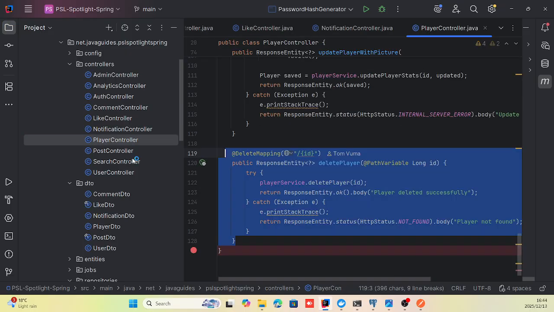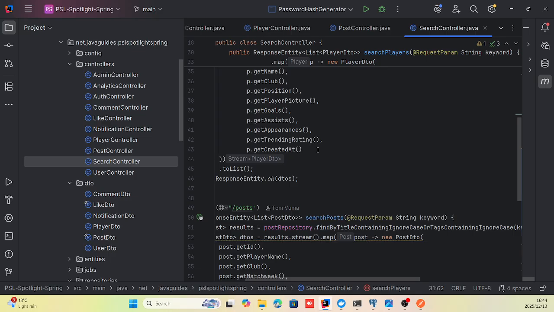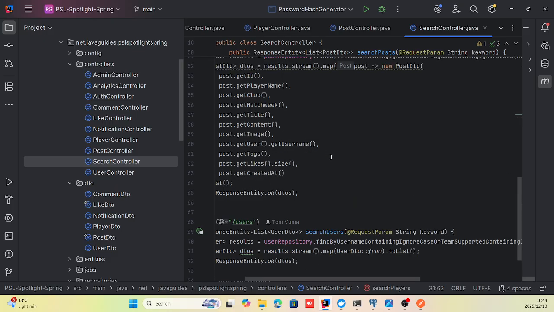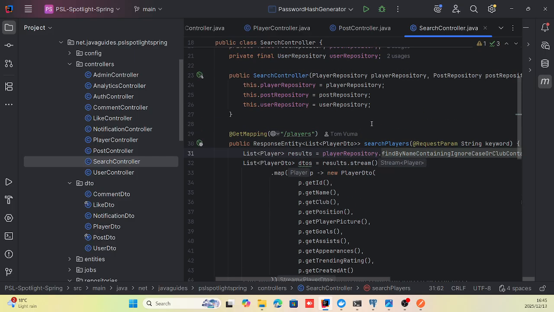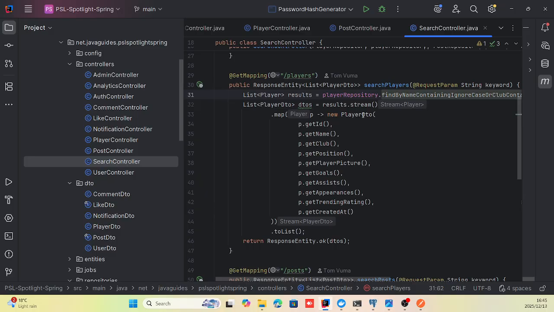Works the same with users. Works the same with posts. I can search for users and I can search for posts with a specific keyword, as you can see here. One thing you notice is I make use of the DTO instead of the entities.